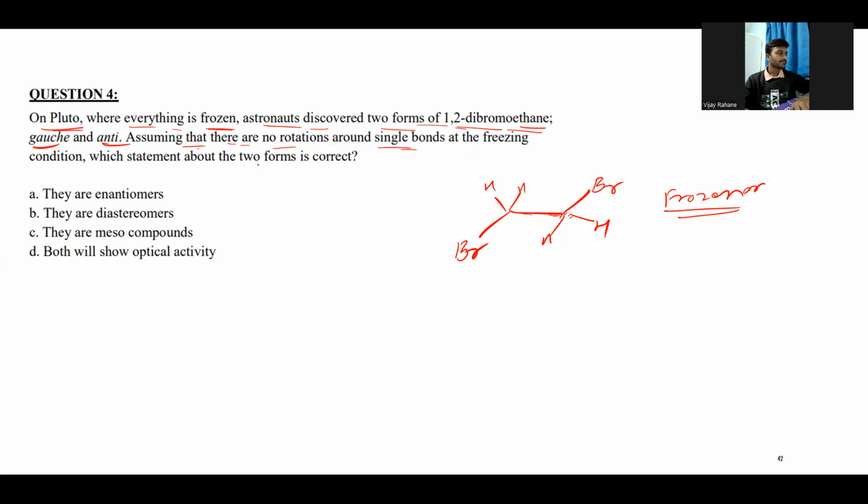In this condition, which of the following statements for the two forms is correct? They have given: they are enantiomers, they are diastereomers, they are meso compounds, and they will show optical activity.